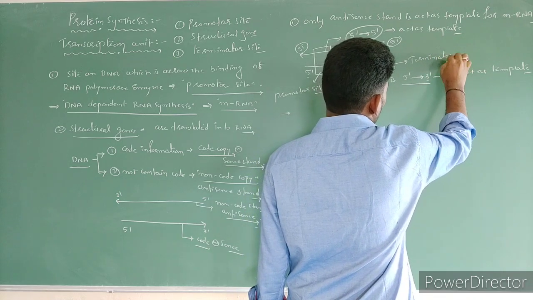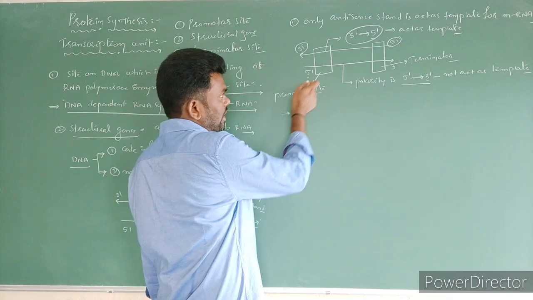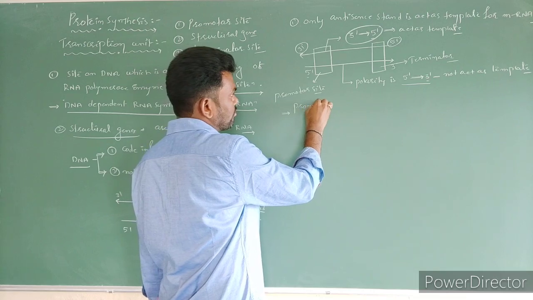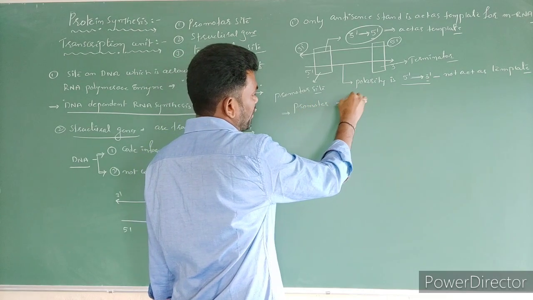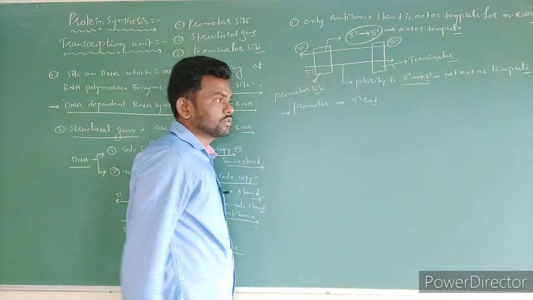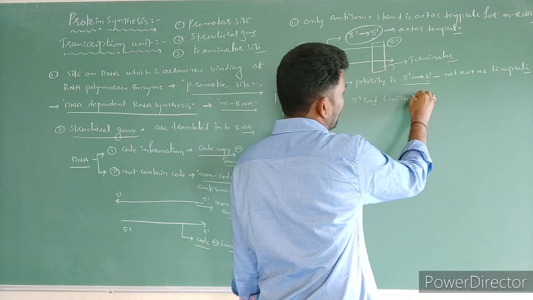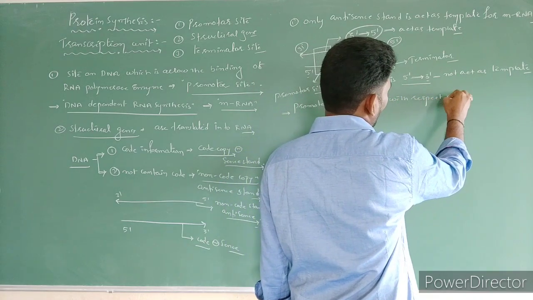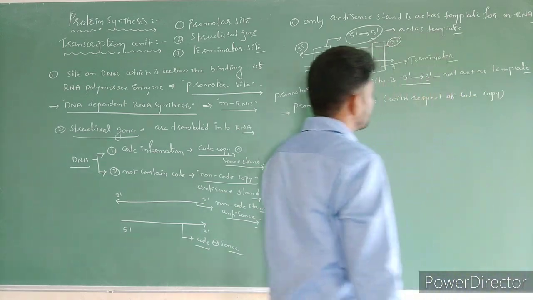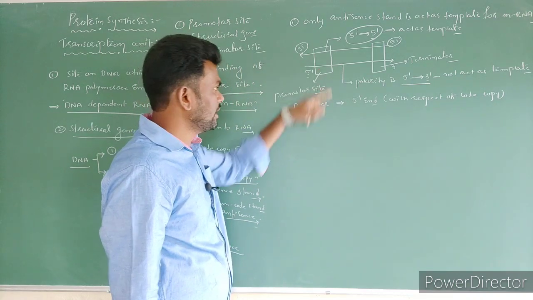First we have to know the promoter side and terminator side. Promoter is always towards the 5' end with respect to the code strand, which means the sense strand. That's why we take this as the promoter side.